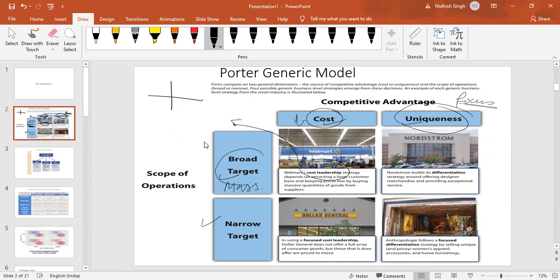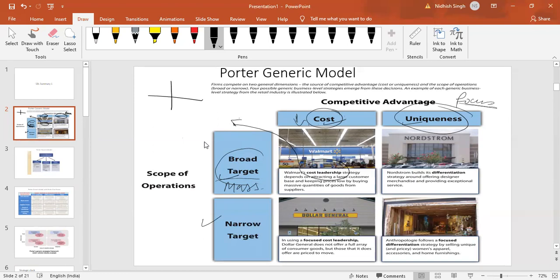When we talk about uniqueness and still serving the mass market, remember, whenever you try to serve the mass market but still want to be unique, then you have to do a differentiation strategy and make the target and segments. So Nordstrom builds its differentiation strategy around offering designer merchandise and providing exceptional service.